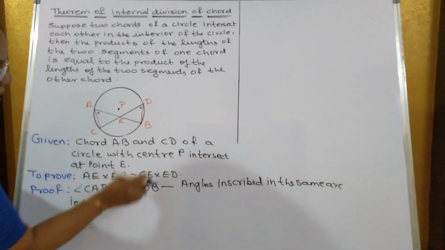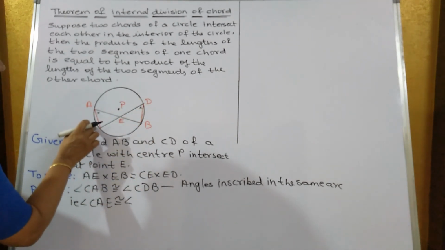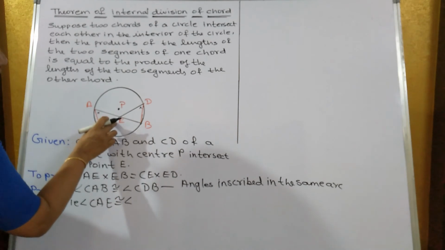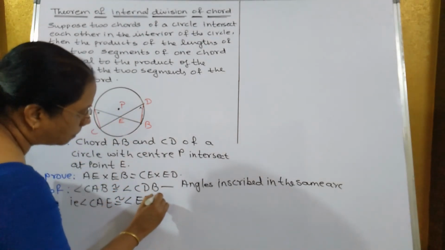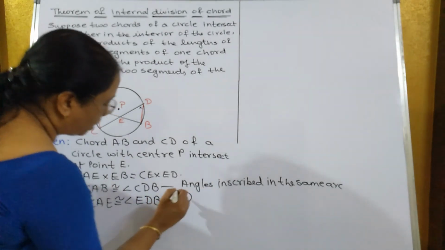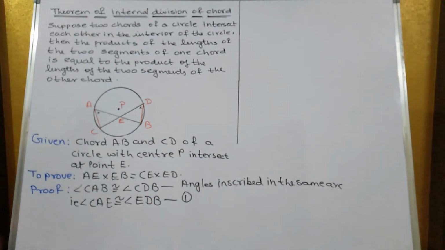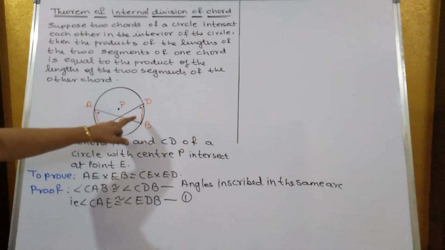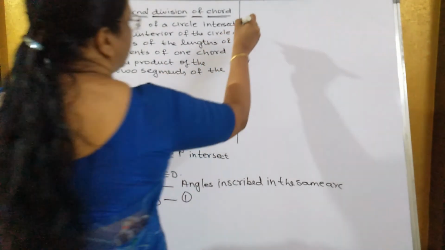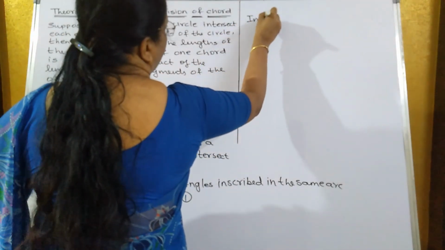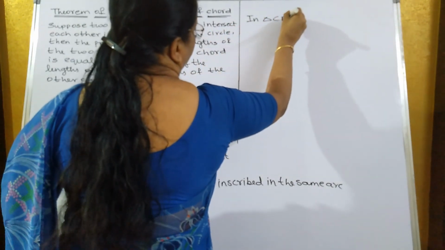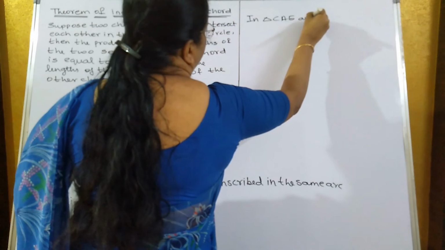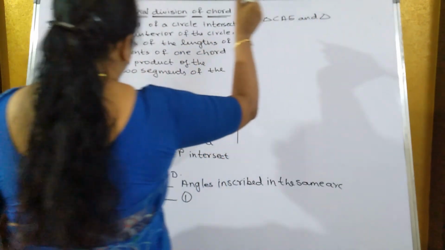Instead of CDB, I will start from E, so angle EDB. Let this be 1. Now we will take these two triangles: in triangle CAE and triangle BDE.